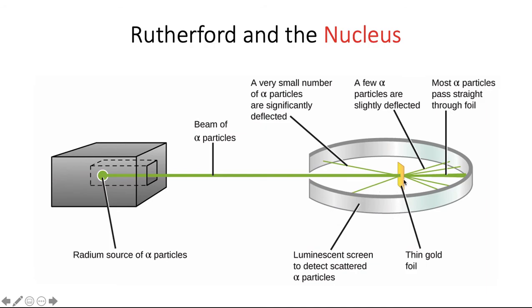And that led them to believe that the nucleus is very small and very dense. So all of that positive charge is condensed in the center of the atom, in one place instead of in this sea of positive charge.